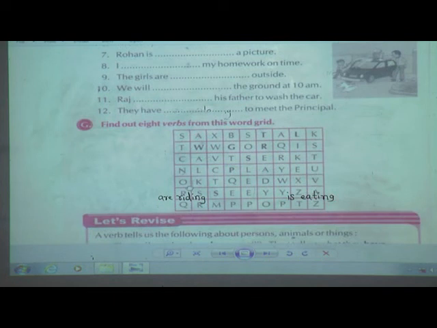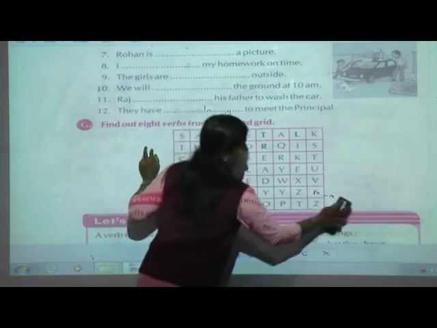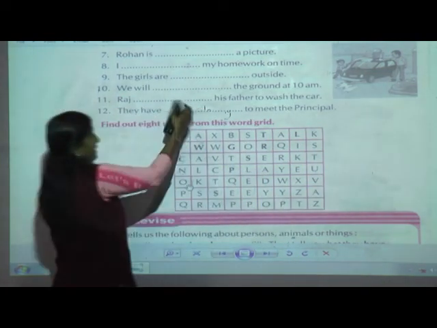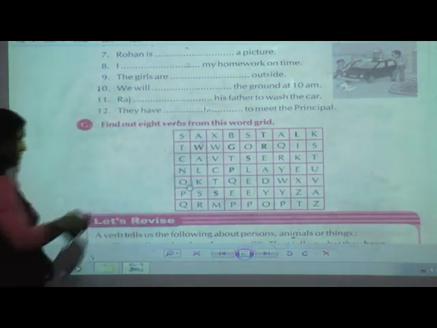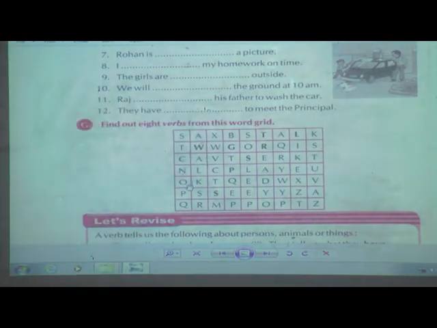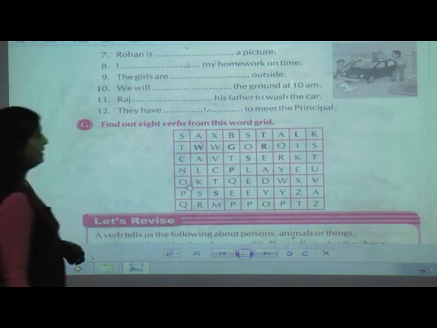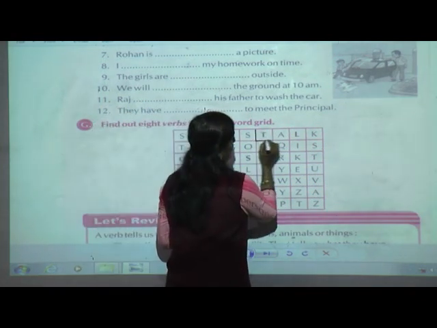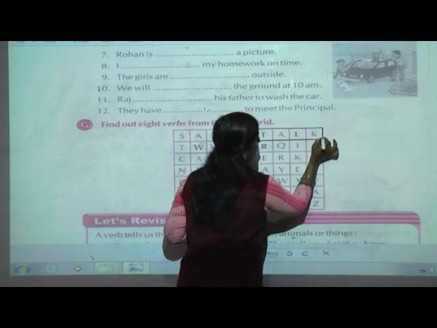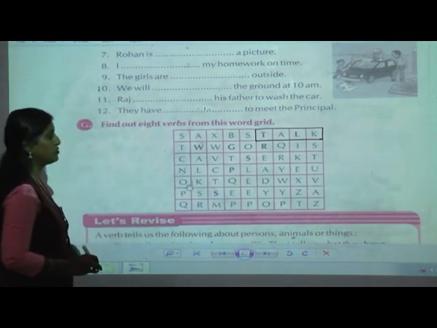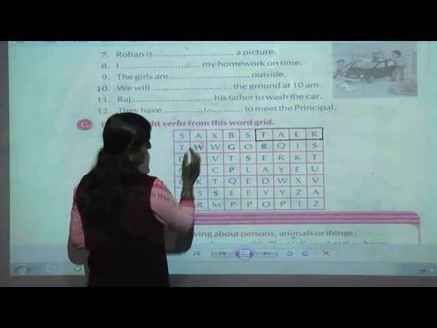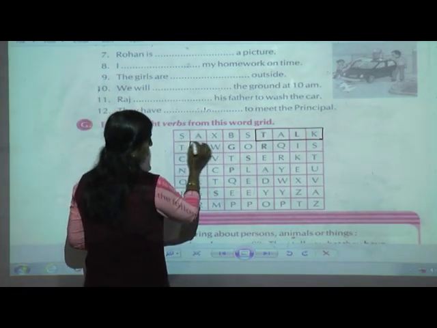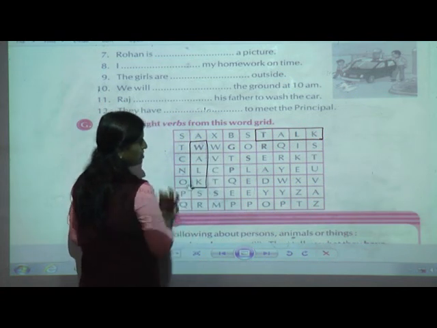Now here for this exercise H, I gave you numbers and I told you to just write in the blanks. I hope that you have done. I will not give that answer for you. We will go for exercise G. This was also homework for you. Now here, what is the hint given for you? The verbs. It is in bold. The first letter is bold. Walk was given by me. Then the rest I told you to just find out. W-A-L-K. Yes. Walk is an action word.